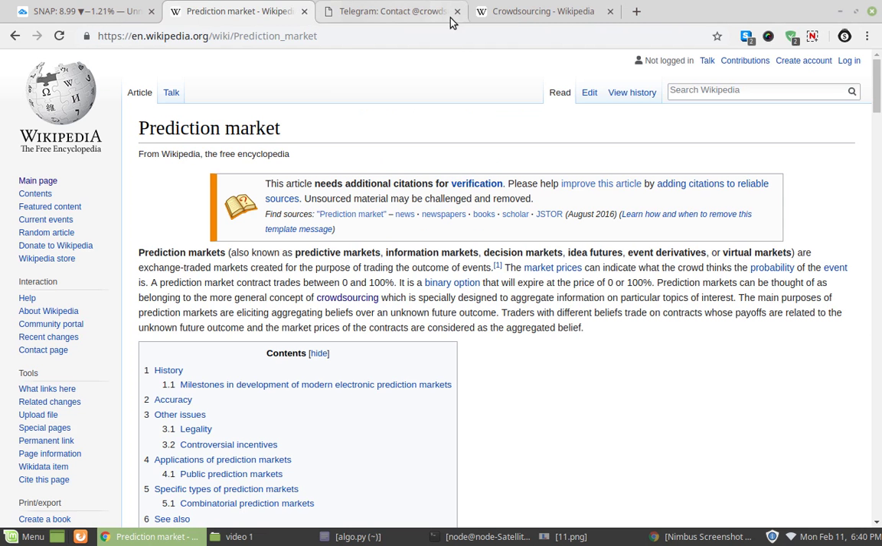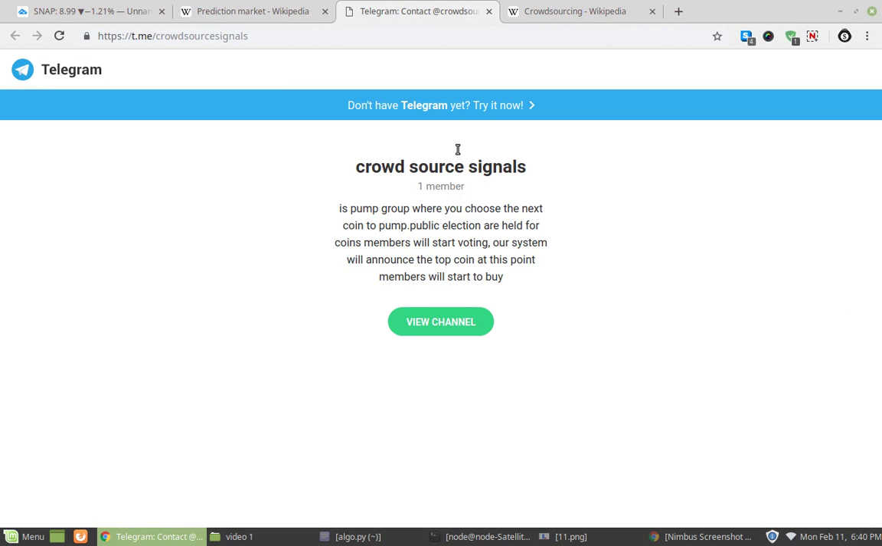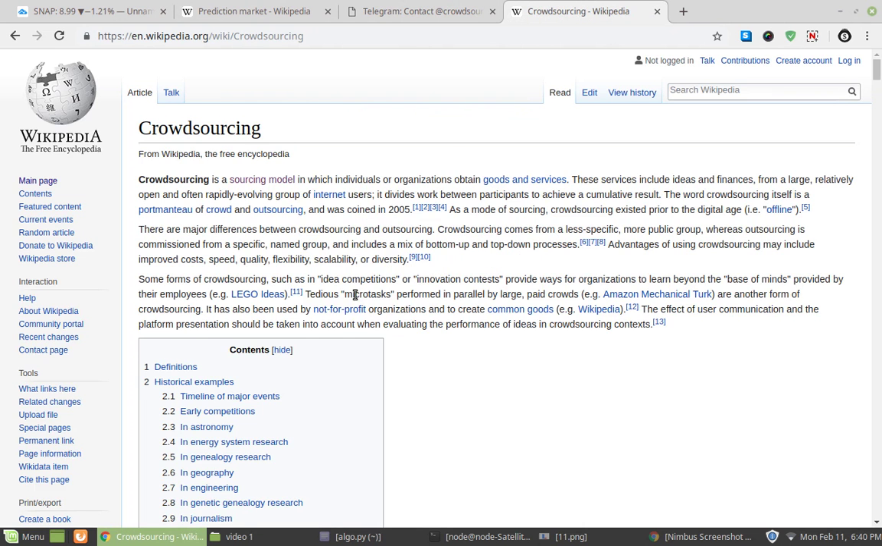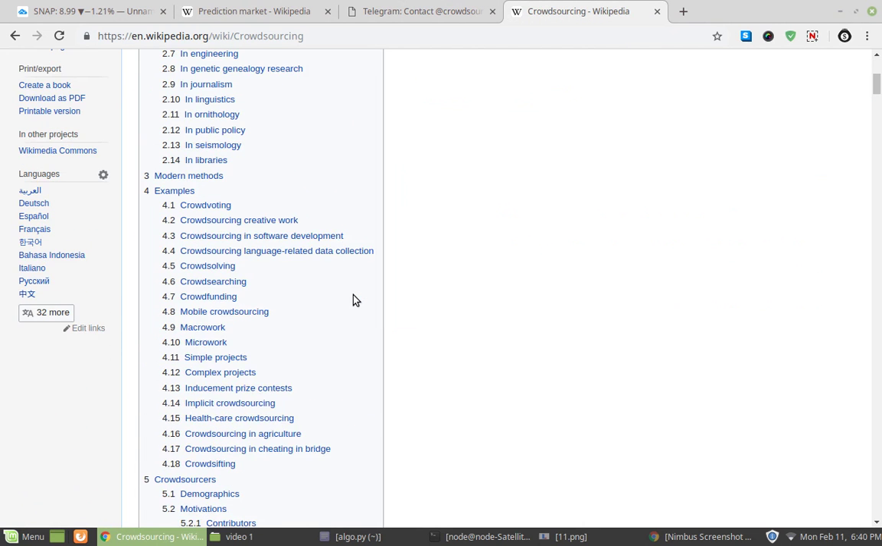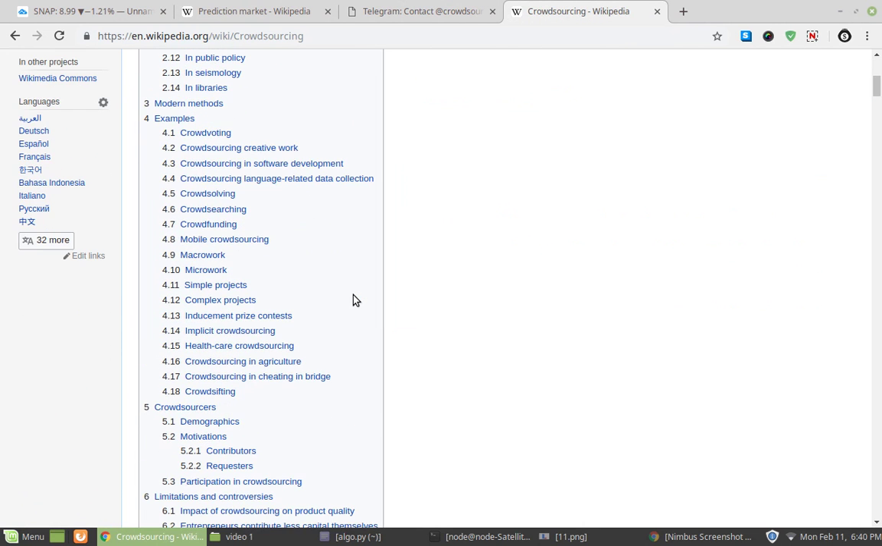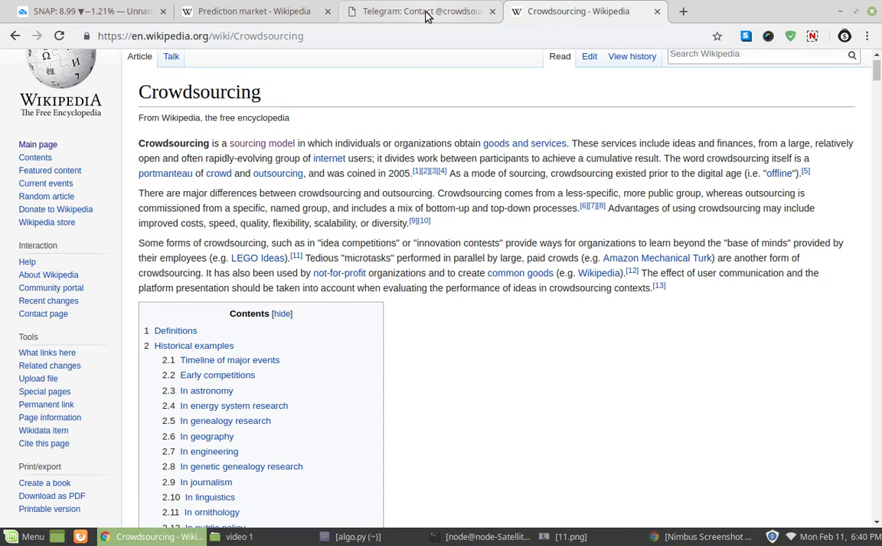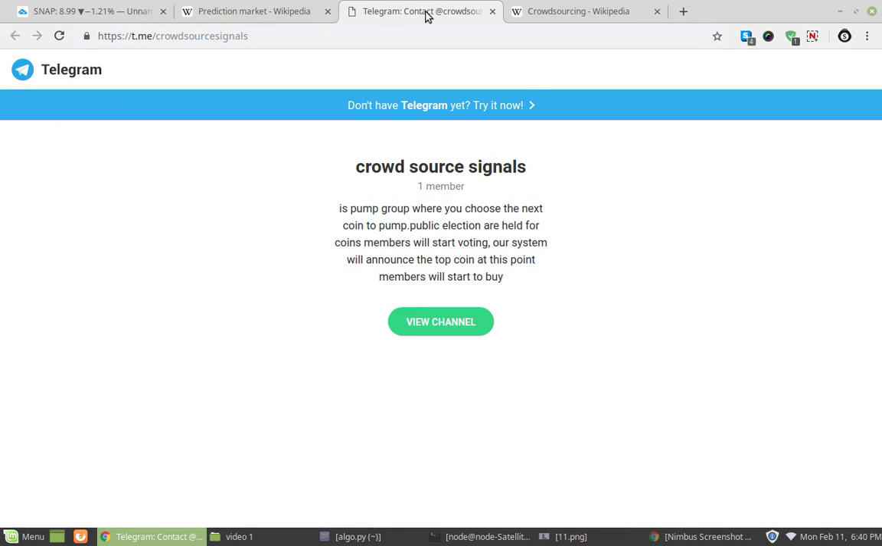The next one is crowdsourcing. We're going to use the power of crowdsourcing. One that a lot of you might be familiar with is crowdfunding. But there's more than one way to use that. There's searching, solving, crowd voting. And so we're going to use that for trading signals,